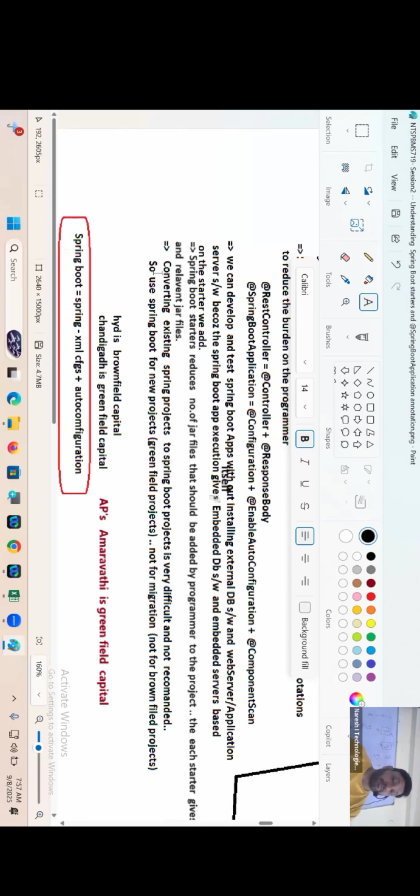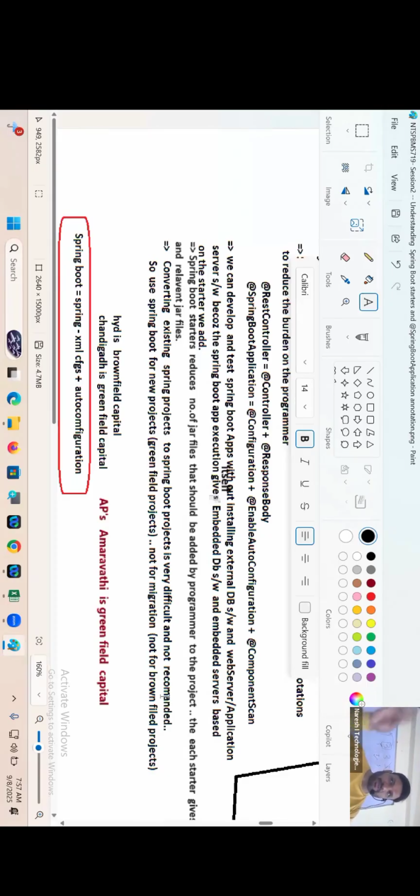Next one. Converting existing Spring projects to Spring Boot projects is very difficult and not recommended. Okay, this is very important. Why? In Spring, there is no auto configuration. Every predefined class, we only make a Spring Bean. In Spring Boot, auto configuration is there.